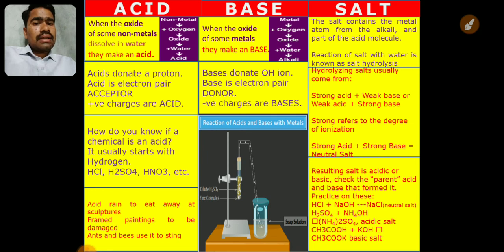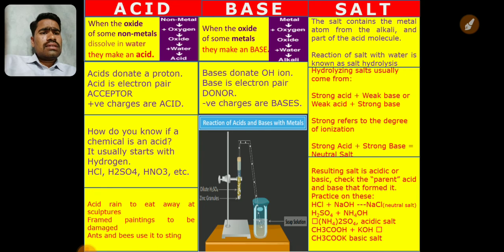Framed paintings get damaged, which means these paintings which are framed are also getting damaged. Ants and bees use it to sting. The acid generally present in ants is formic acid. Bees also have an acid. That formic acid in ants and bees, they use as a defense. If you attack them, they will bite you and inject this acid into your skin, and then it will cause a lot of irritation. So it causes a lot of irritation, and you fall into pain, and they defend themselves by using these acids. So these are the uses of acids.